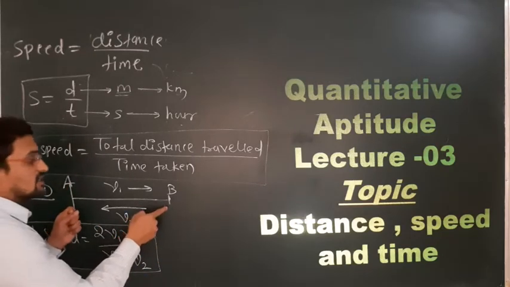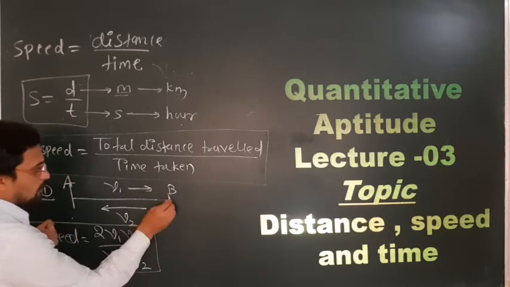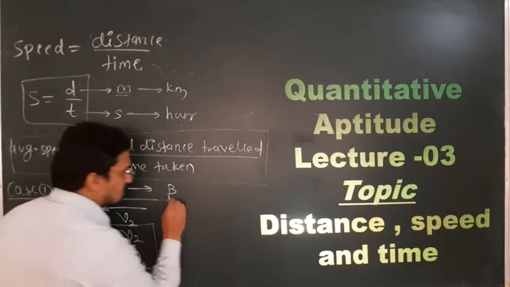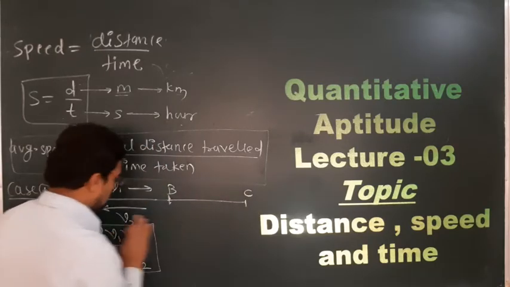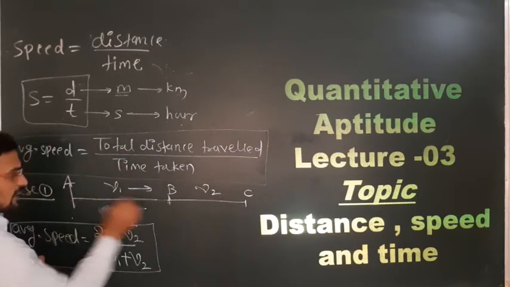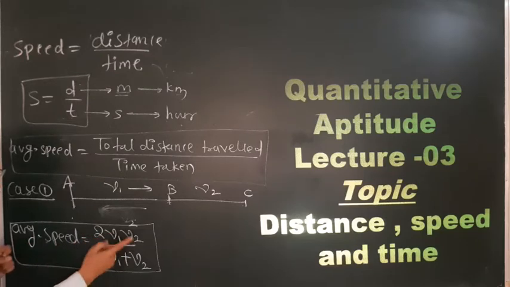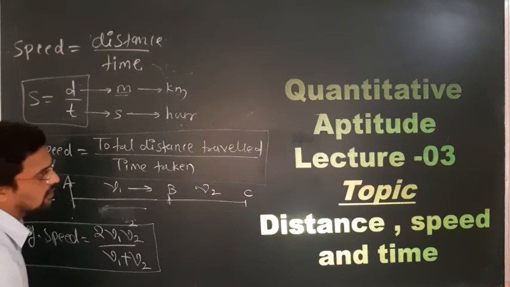The condition is that the distance must be the same. It need not be only from A to B and B to A. Suppose it is covering B to C also with speed v2, and B to C is exactly equal to A to B, then also you can apply this formula. So remember, when the distance is the same, and they ask for the average speed, it is 2 v1 v2 divided by v1 plus v2.